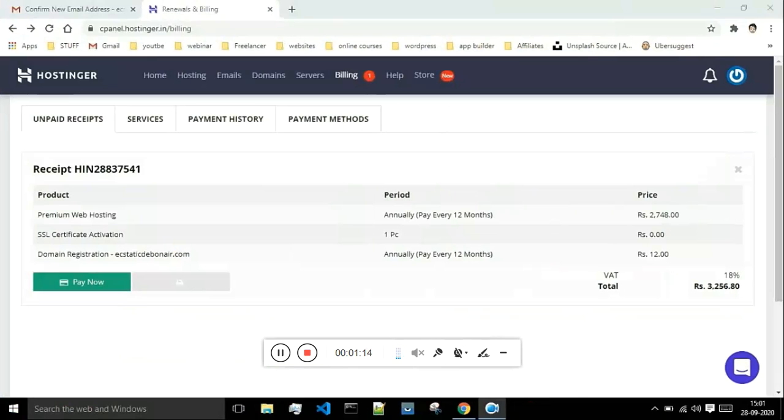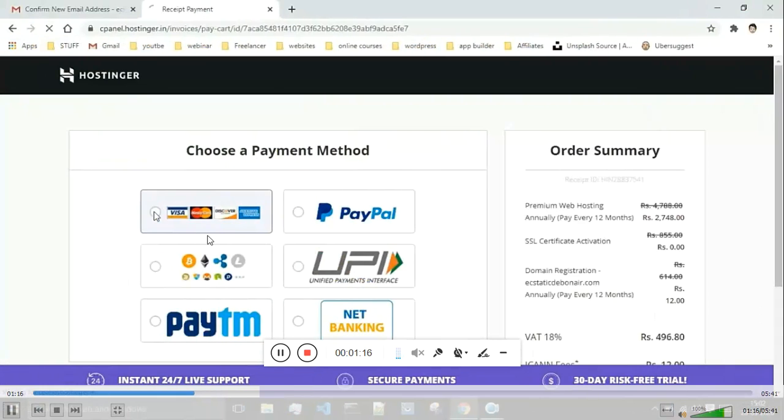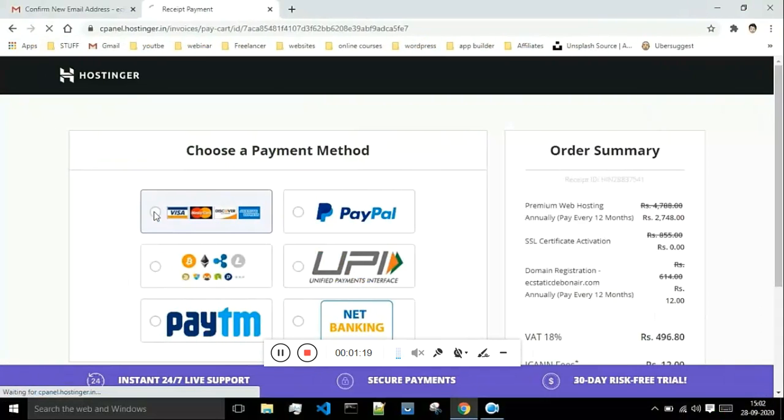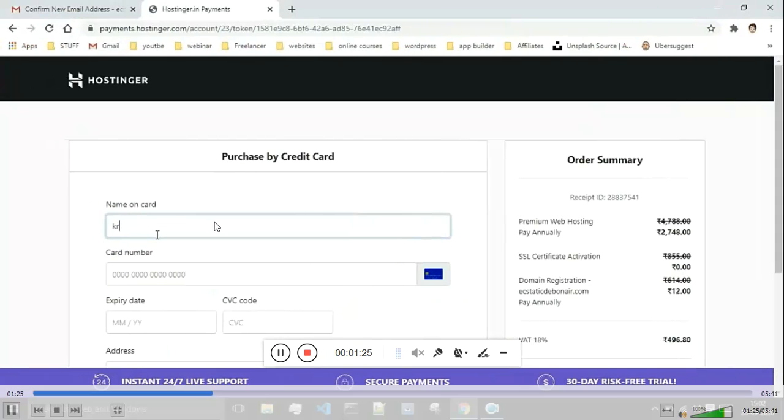Next, once you are done adding all the items to your cart, just click on pay now. After that you will get these payment options. Select whatever payment option that you are comfortable with. I had selected this first option, which is the Visa and MasterCard option. Then you will be taken to this tab where you have to enter your card details, like the name on the card, the card number, expiry date, CVC number, etc.